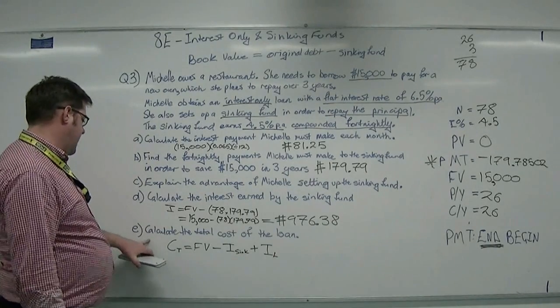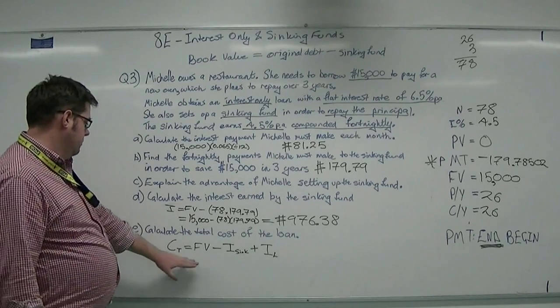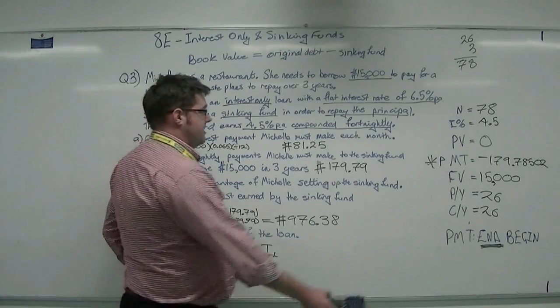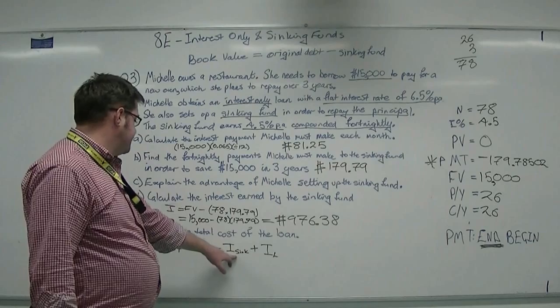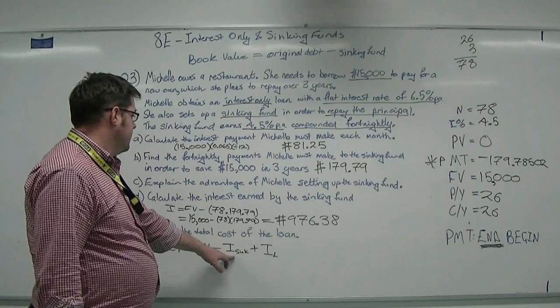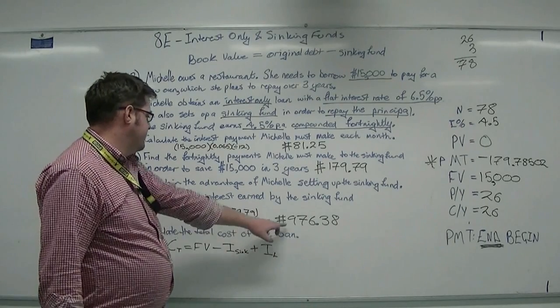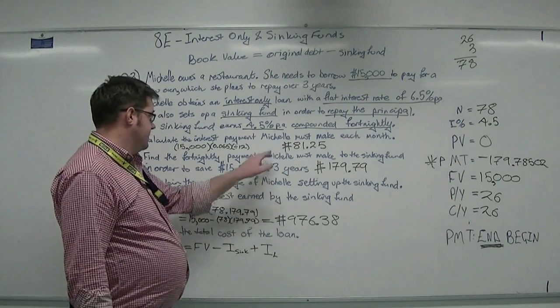Okay, so here we're asked to calculate the total cost of the loan. So we know the total cost will be the final value, that's our $15,000, less the interest that we've made on the sinking fund, because that's basically money that we've made for nothing, so that's our $976, plus whatever interest we've had to pay on the interest-only loan.